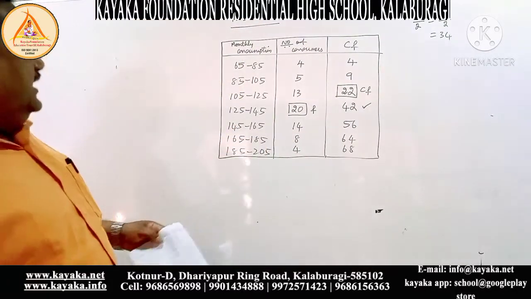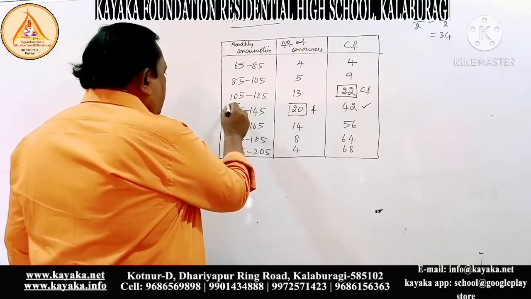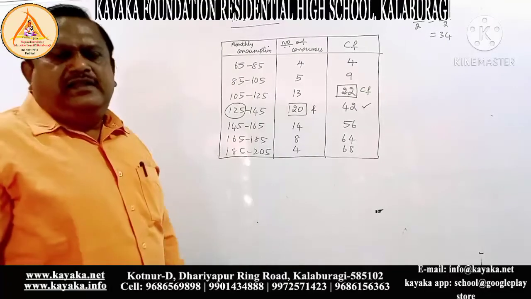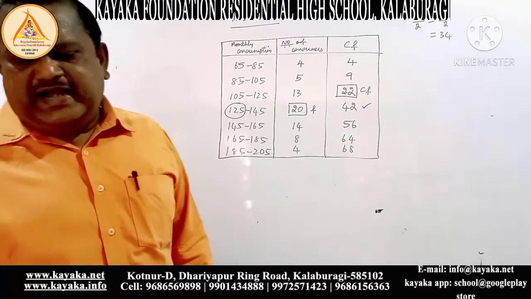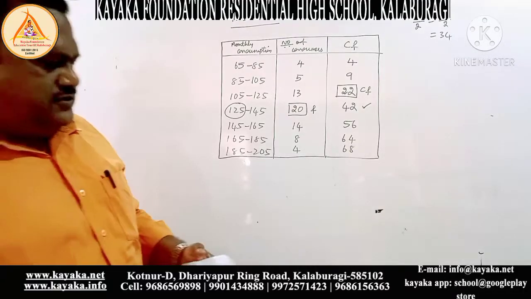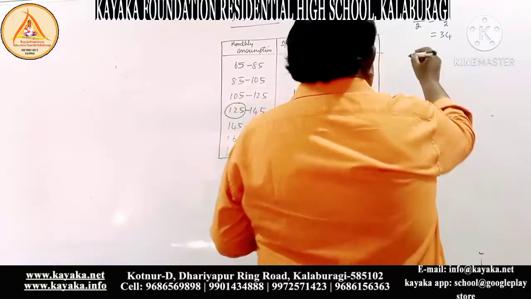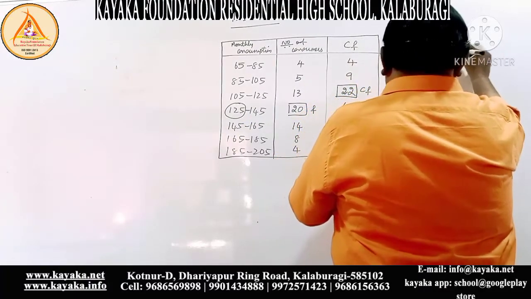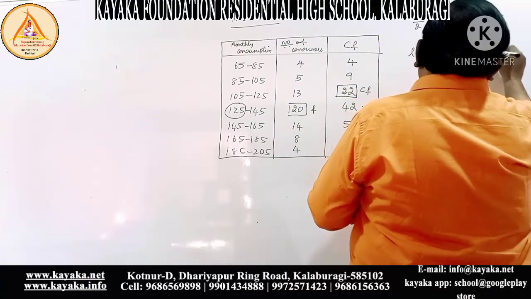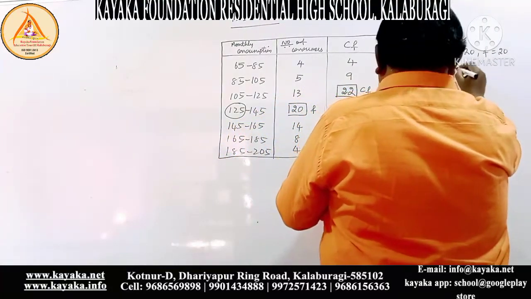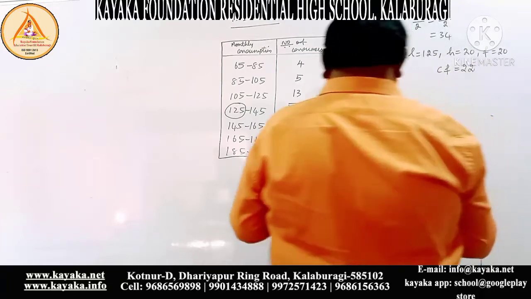Make one round around 125. The length of the class interval is 20, so h is 20. L is equal to 125, h is 20, f is 20, and cumulative frequency is 22.